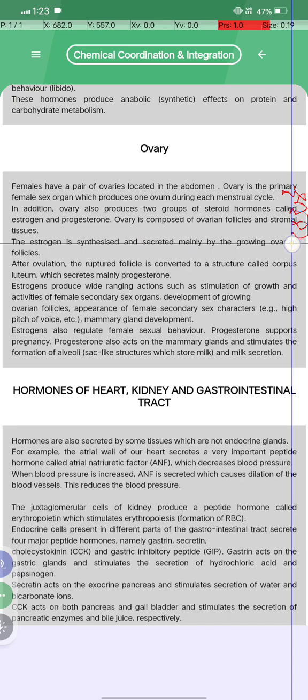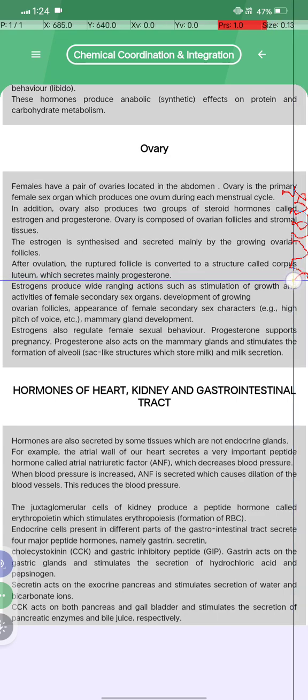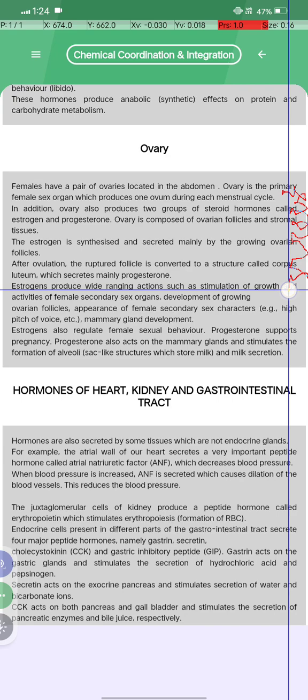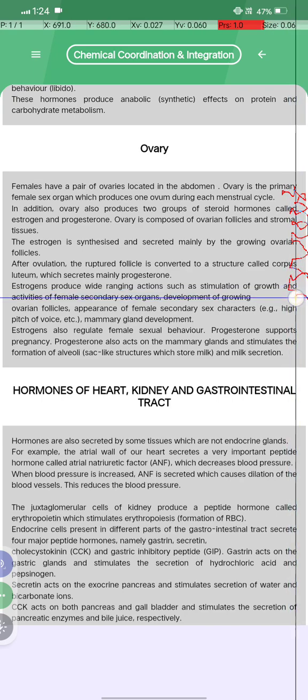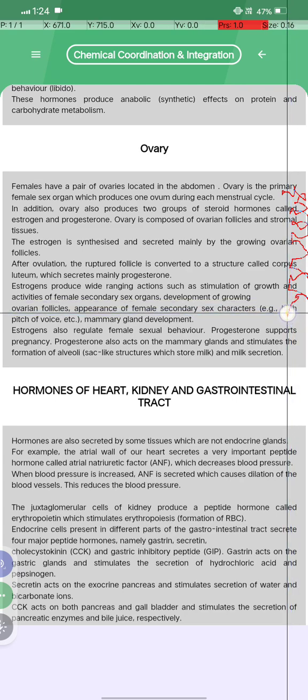Estrogen is synthesized and secreted mainly by the growing ovarian follicle. After ovulation, the ruptured follicle is converted to a structure called corpus luteum, which secretes mainly progesterone and estrogen and produces wide-ranging actions such as stimulation of growth and activity of female secondary sex organs, development of growing ovarian follicles, and appearance of female secondary sex characters.